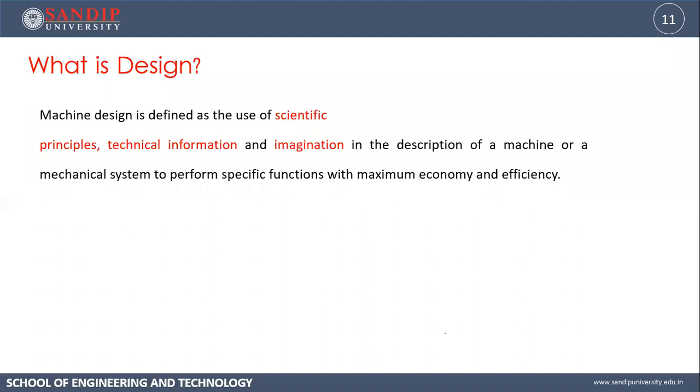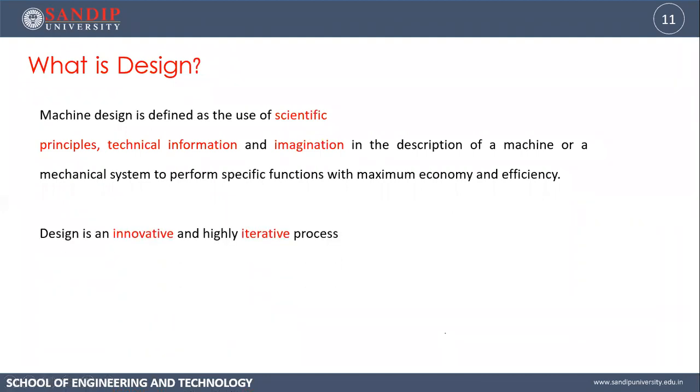economy and efficiency. So whatever we are implementing, whatever we are using, we should get maximum benefit out of it. The machine or the equipment should work with maximum efficiency, and it should be economical also. So that is how the design is. So this is just a basic definition of design. All the terms related to that I had explained.